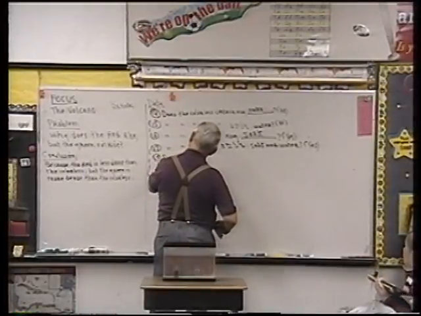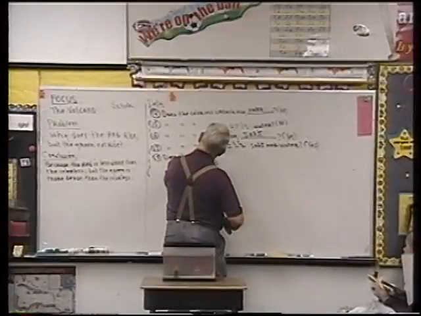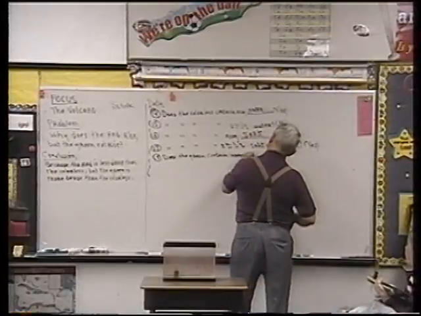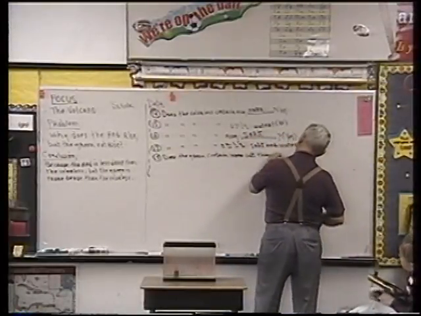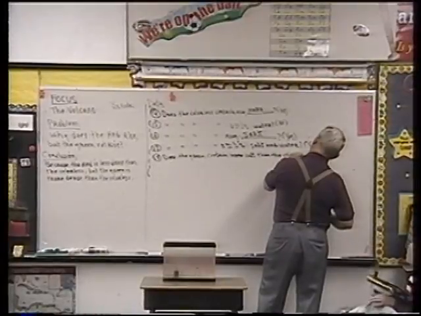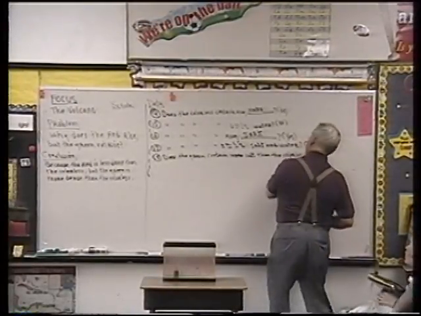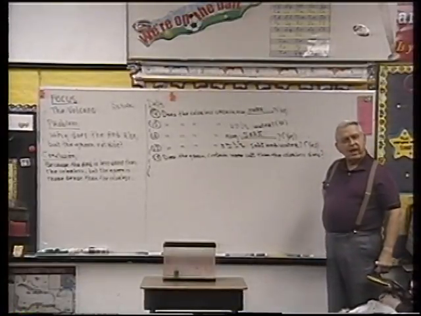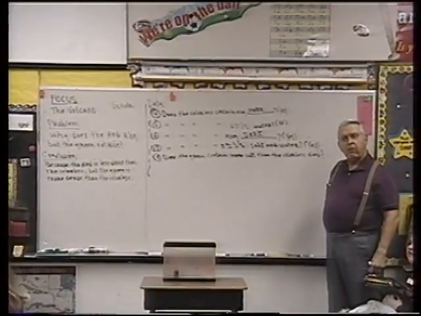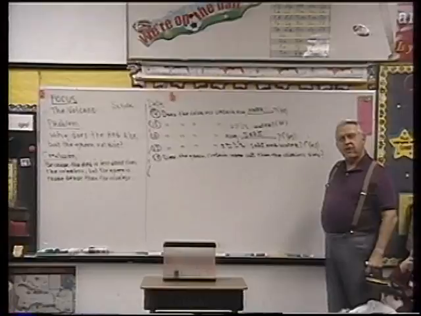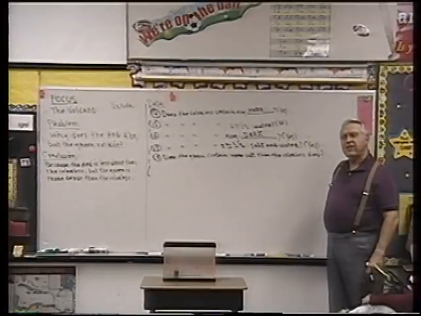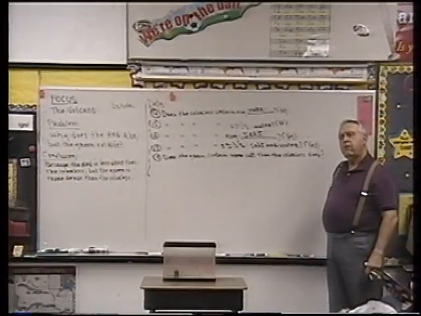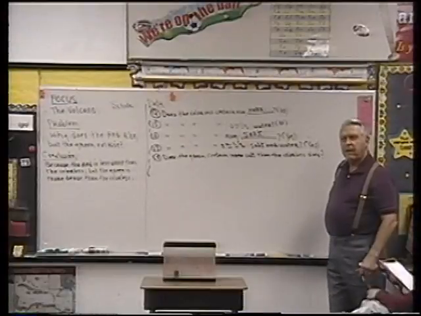18. Does the green contain more salt than the colorless does? I'm going to have you vote. Here's the question you're going to vote on. Does the green contain more salt than the colorless does? How many say yes? How many say no? Well, what tells you that the green must have more salt? What tells you that the green must have more salt, Jake asked? Because you can see it has more density because it goes down. Well, because it's more dense. All right. Yeah, because it's more dense.